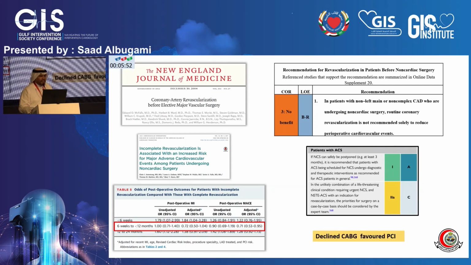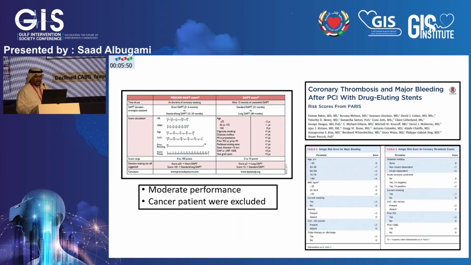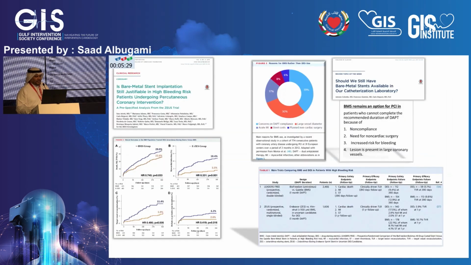So she was declined CABG, and the team favored PCI. We'd like to use a risk score to risk stratify those patients before we commit them to DAPT. There are multiple scores out there, the PRECISE-DAPT, the DAPT score, the PARIS score for classifying patients. Unfortunately, during the derivation of those scores, patients with cancer were not included.